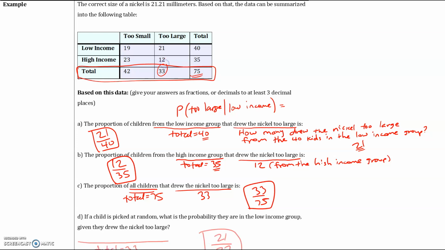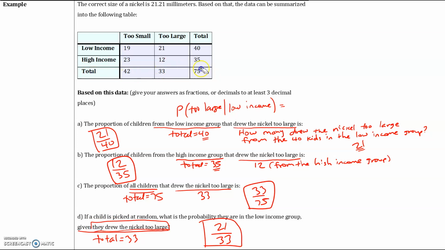So start with the denominator. Okay, focus on that. How many kids drew the nickel too large? That's your given. So we're only going to focus on the kids who drew the nickel too large. We're going to focus on this column. So the denominator is going to be 33 because 33 kids drew the nickel too large. That's your given. Now, of those 33 kids that drew the nickel too large, how many of them are in the low-income group? And that's 21. So the probability is going to be 21 out of 33. So always start with the given, that's your denominator, and only choose from that row or that column anytime you have the word given.